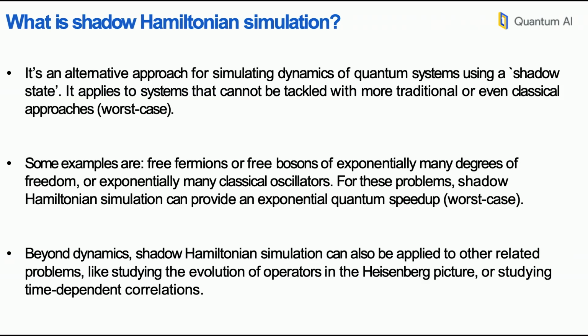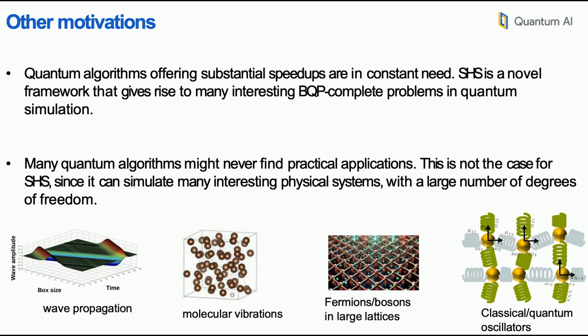Beyond dynamics, shadow Hamiltonian simulation can be applied also to other related problems, like studying the evolution of operators in the Heisenberg picture. I'm going to make a quick comment about that, and also about studying time-dependent correlations. All right, so other motivations. This is a novel framework for quantum simulation. We know that it already applies to other problems, so it's good to have these techniques. In fact, we can prove there are many interesting BQP-complete problems that fall naturally within this framework that we didn't know of before.